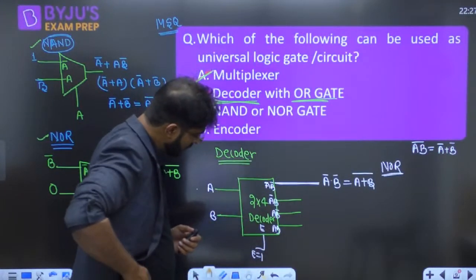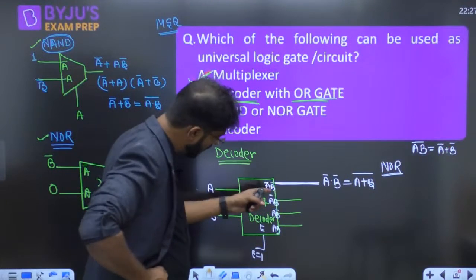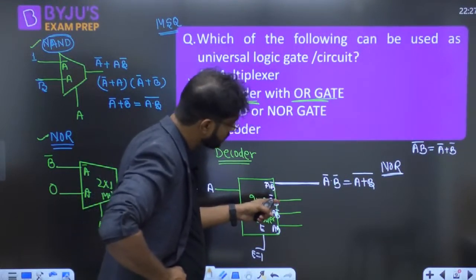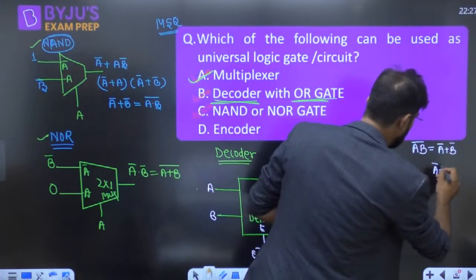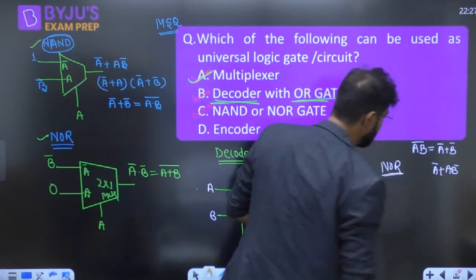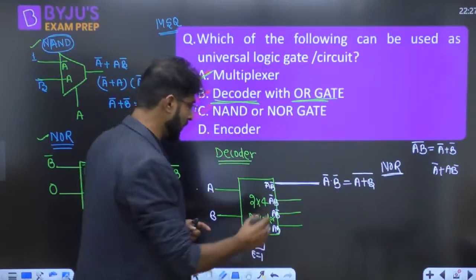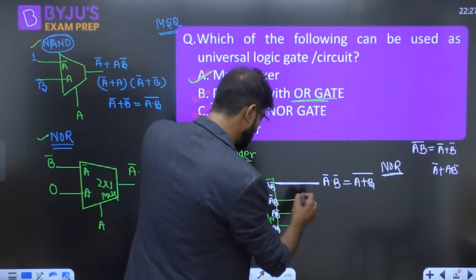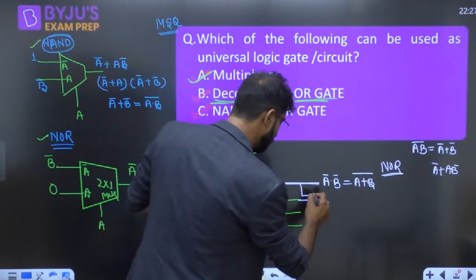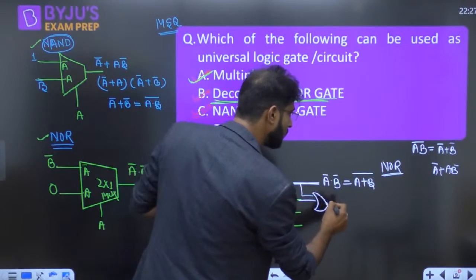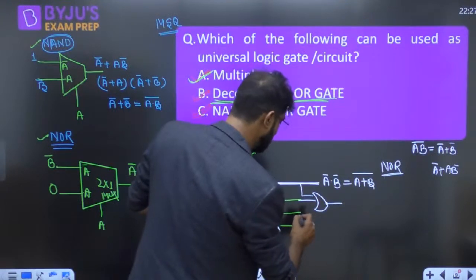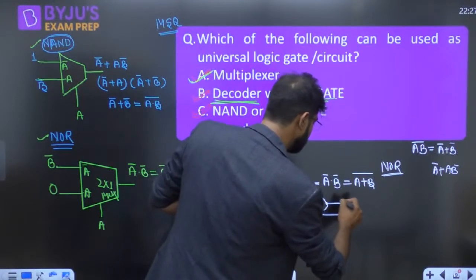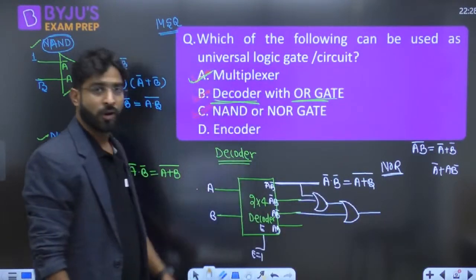OR gate से चाहिए मुझे बनाना है, so you will get the A bar. A bar ORing A B bar. This one is called your NOR gate.